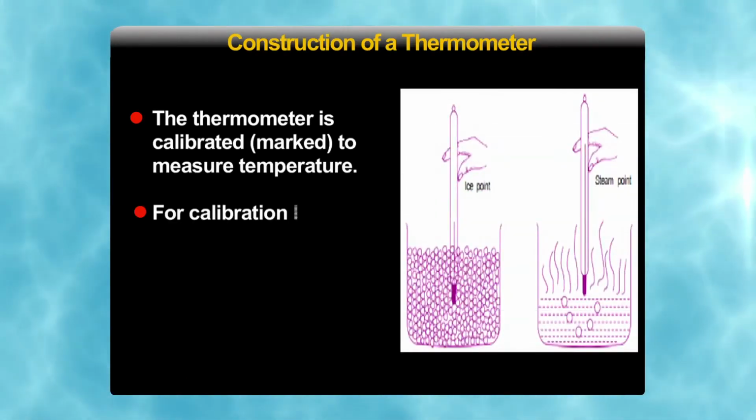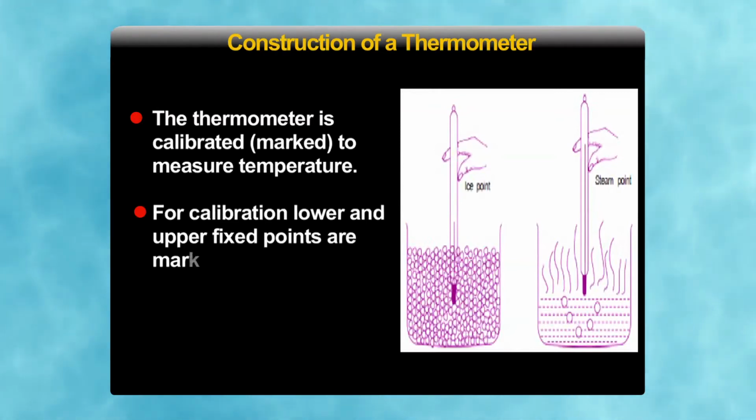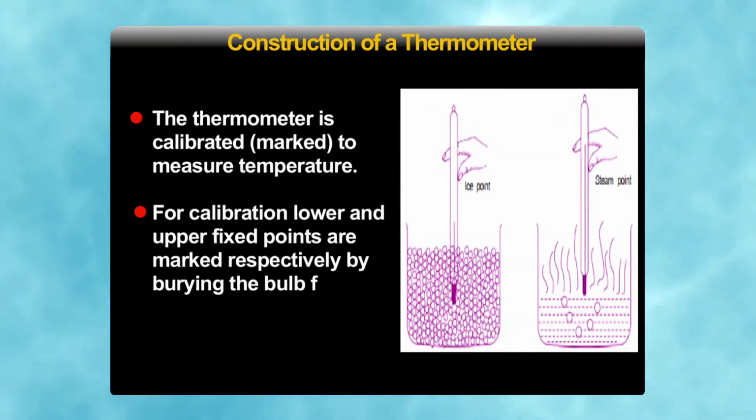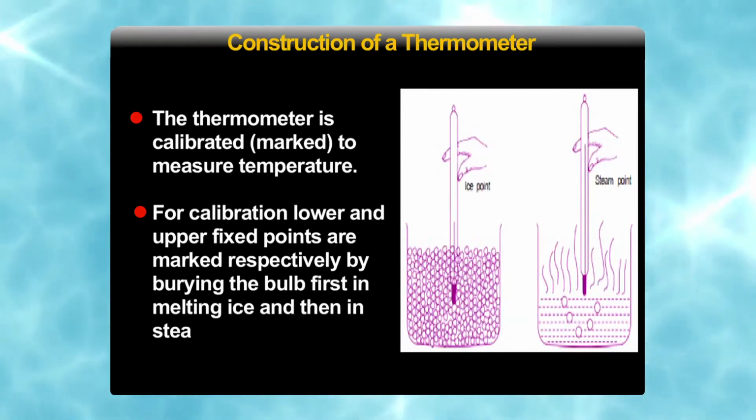For calibration, lower and upper fixed points are marked respectively by dipping the bulb first in melting ice and then in steam for sufficient time, so that the mercury level in the stem remains fixed with time in each case.